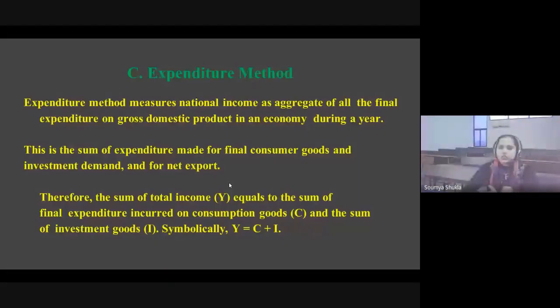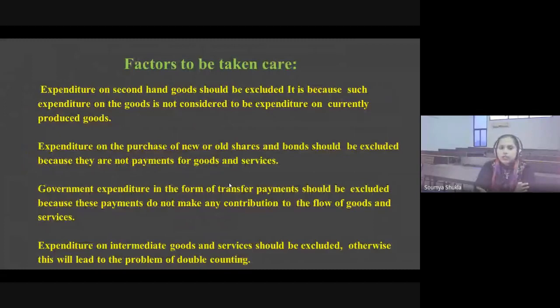There are various factors which must be taken care of during the expenditure. Expenditure on second hand goods should be excluded because such expenditure is not considered to be expenditure on currently produced goods. Expenditure on the purchase of new or old shares or bonds should be excluded. Why? Because there are no payments for goods and services.